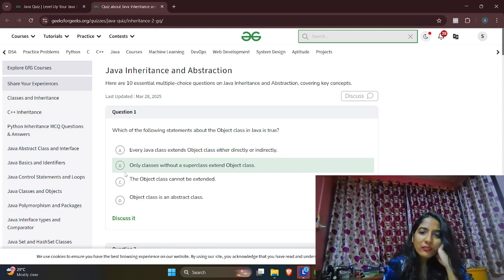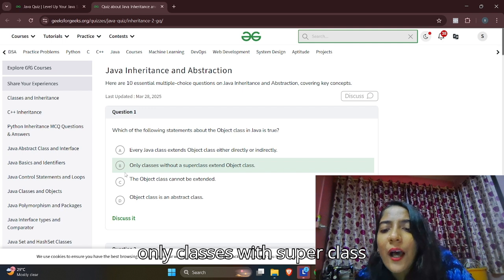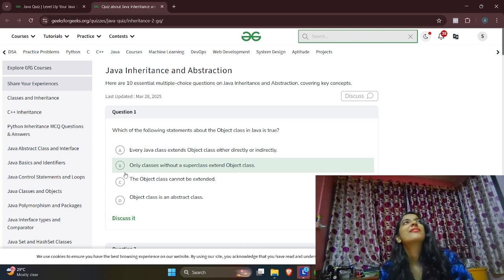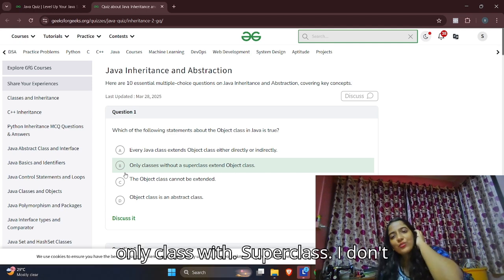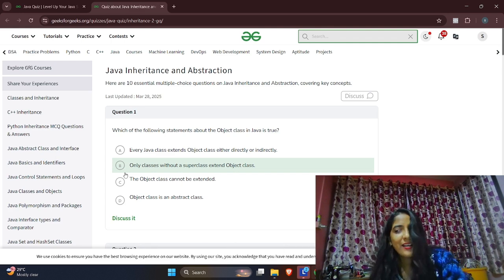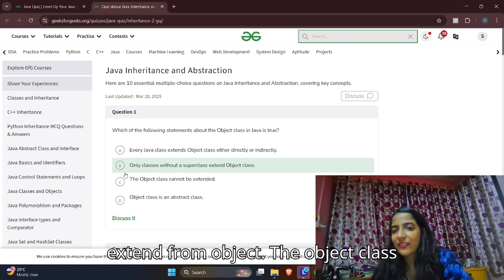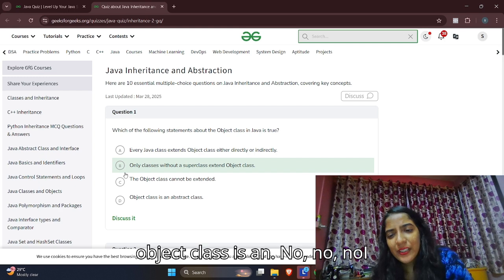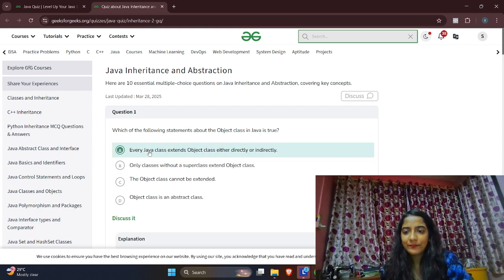Only classes with a superclass extend Object class. I don't think that's true. I think all of the classes extend from Object. The Object class cannot be extended. No. I think it is A.